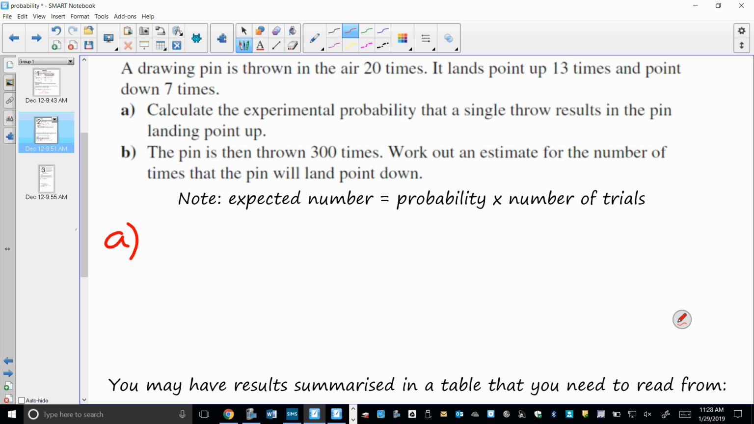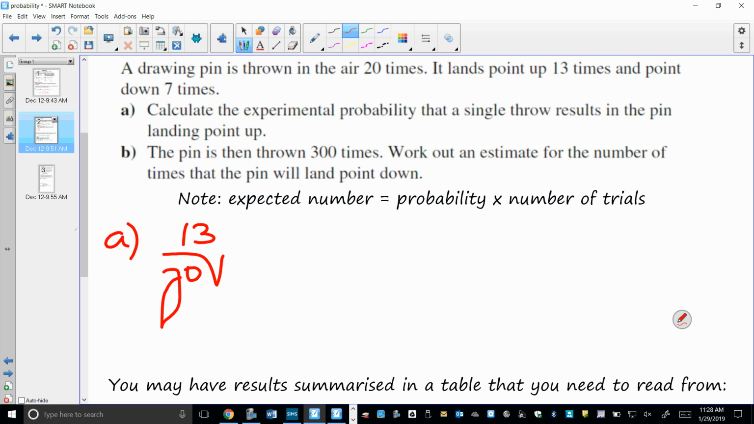Well, how many times did it land point up? And how many times did we toss the drawing pin? So it's 13 over 20.